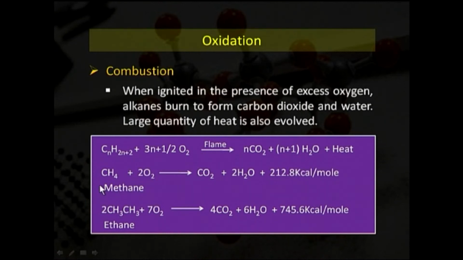For example, when methane combusts in the presence of oxygen, we get CO2 and water along with a higher quantity of heat, or you may say energy, that is 212.8 kilocalorie per mole, and in ethane this value increases, that is 745.6 kilocalorie per mole. So, in this equation we are seeing that as the number of carbon atoms increases, the energy required, or you may say the evolving heat, also increases.